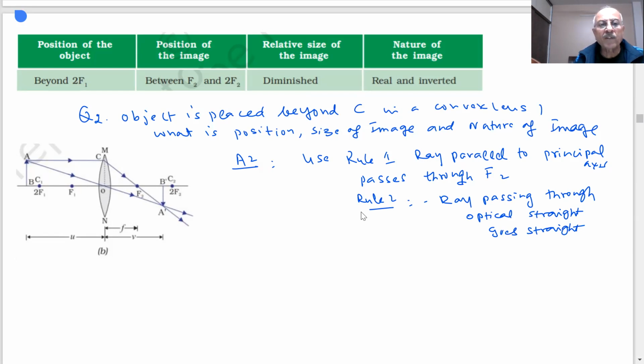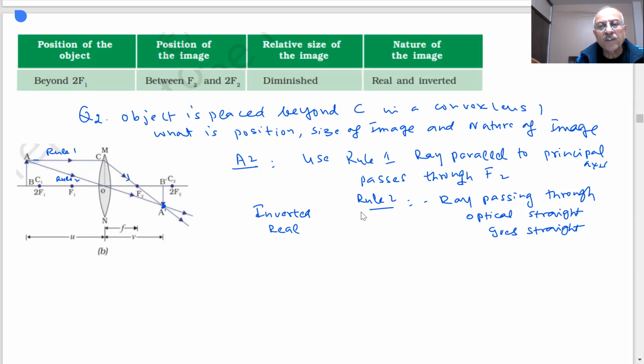If I use these two rules, what will happen? Here is an example. AB is my object. So first rule, rule 1, it passes through the focus. And rule 2, I am applying here. It passes straight, where they are intersecting at this point. So where the two rays intersect, that is the point where image is formed. In this case, you see the image has become inverted, real.